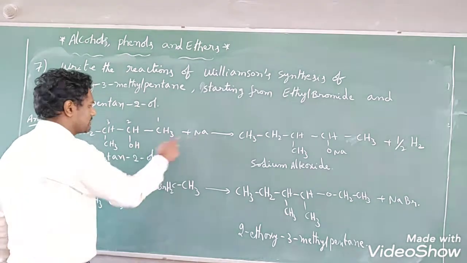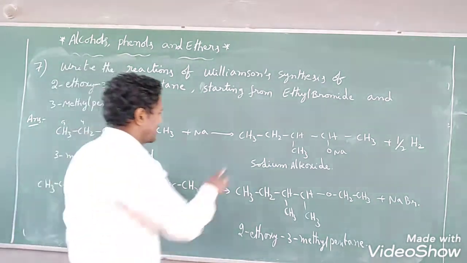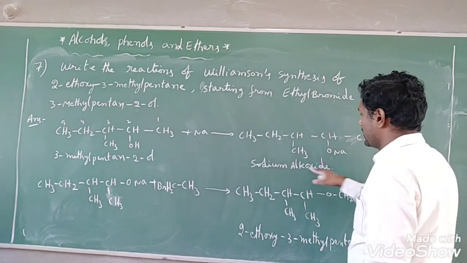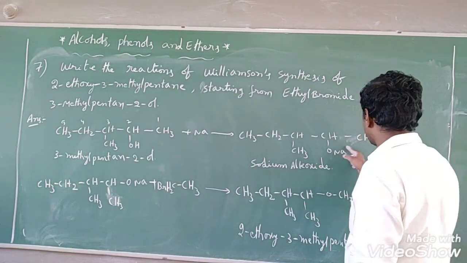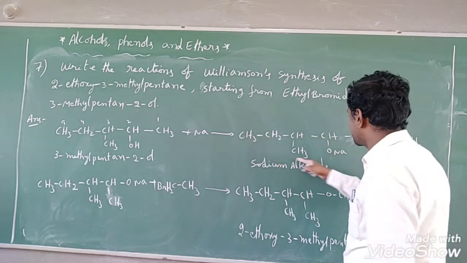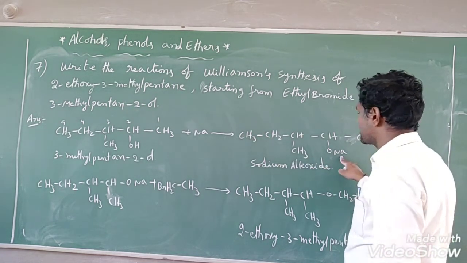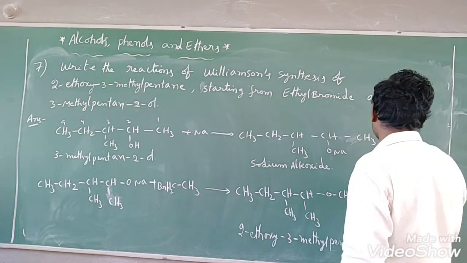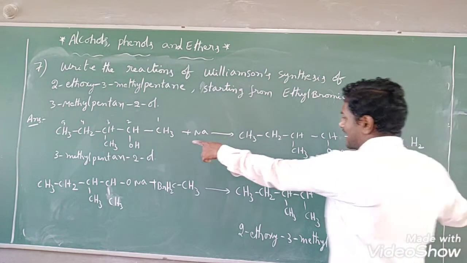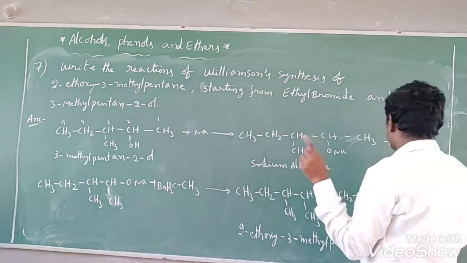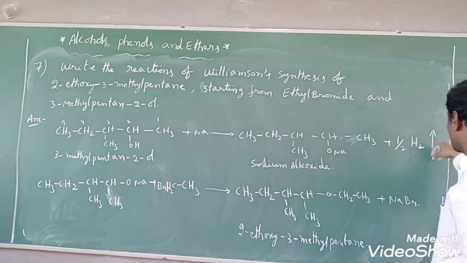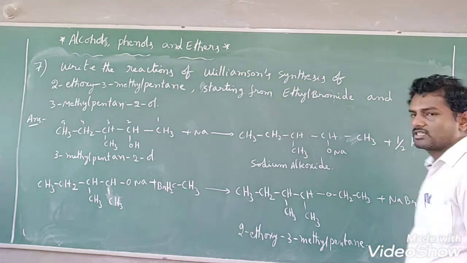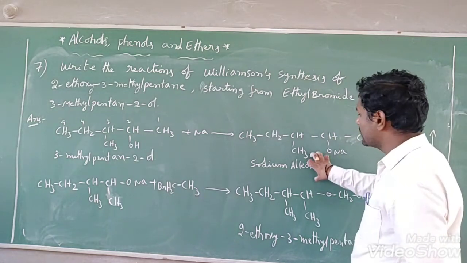This hydrogen is replaced by sodium metal. So in the same compound, in place of OH we have got ONa. This is sodium alkoxide. This total is the alkoxide, with sodium substituted. That's why we call this sodium alkoxide, formed by the liberation of hydrogen gas. How many hydrogen atoms are replaced by sodium? Only one hydrogen atom. Hydrogen gas has the formula H2, so only one atom is involved. That's why I have taken half a mole, students. So we have prepared the sodium alkoxide.